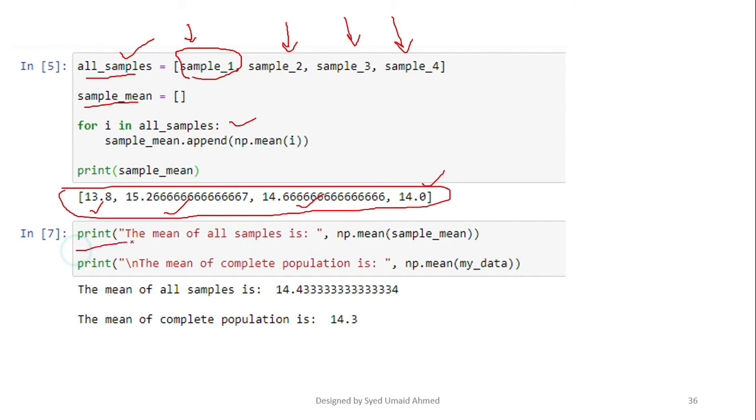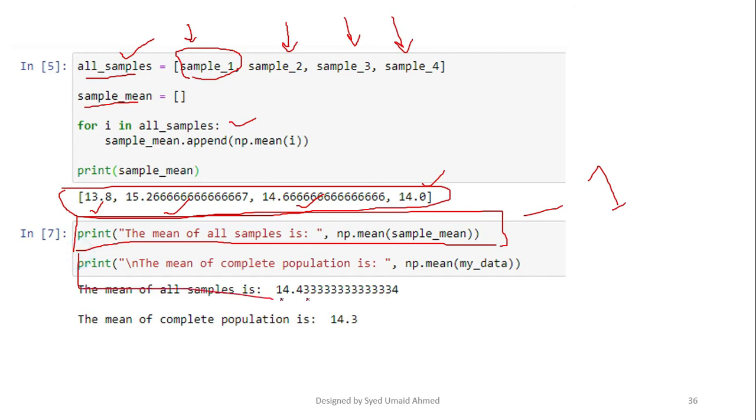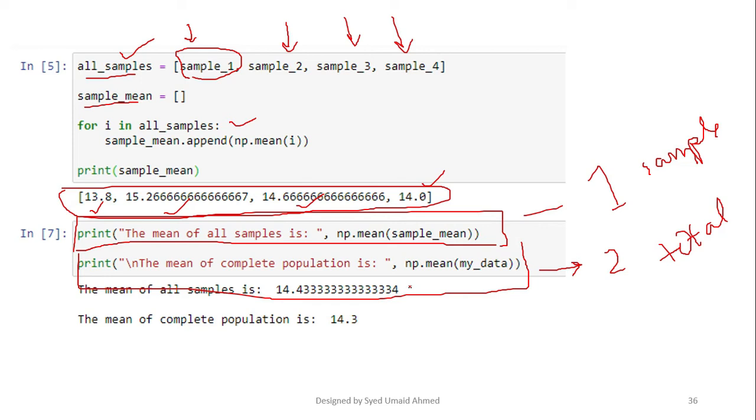And last but not least, the most important concept behind all our programming practice, that we are going to calculate the mean of the samples taken at the first step, and after that we have taken the mean of the complete population that was stored as the variable my data. So the mean of the samples and the mean of the total population will not deviate so much. So you can see here is the first answer and here is the second answer.